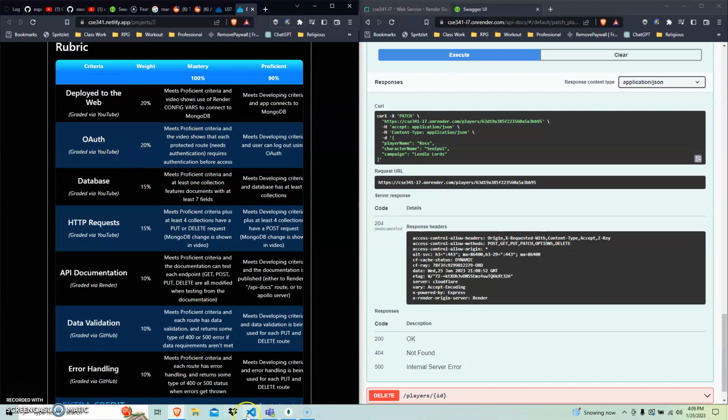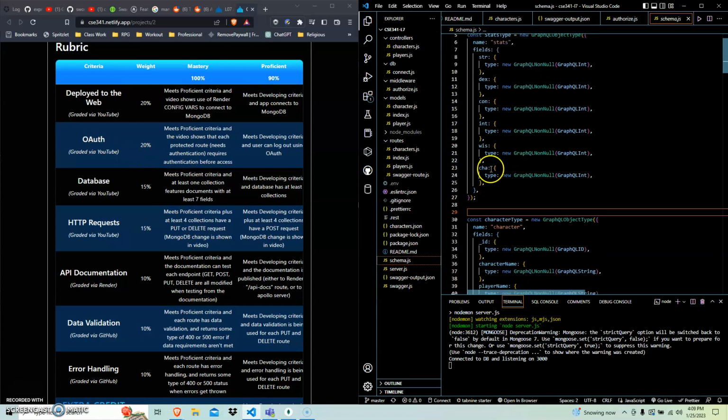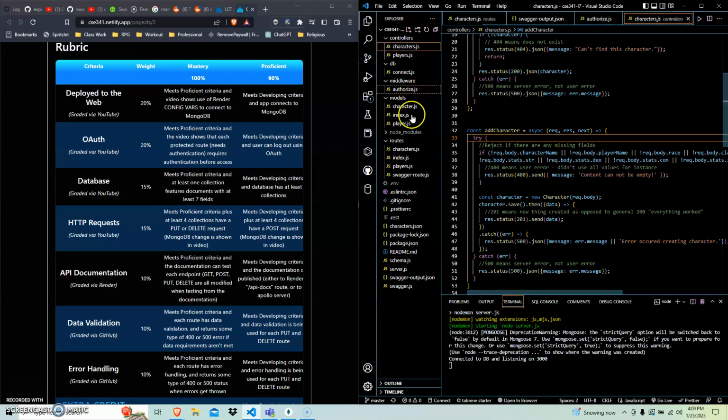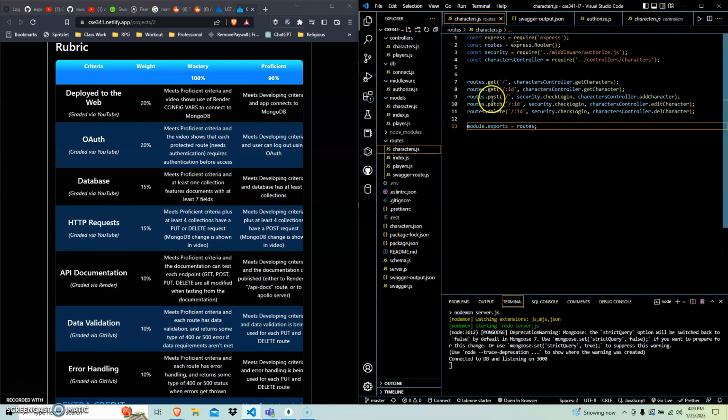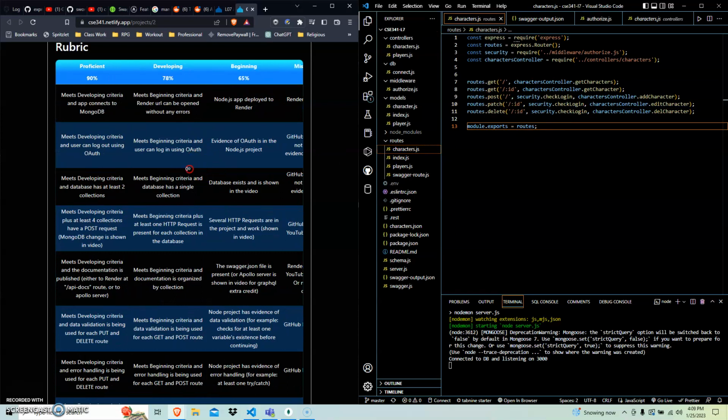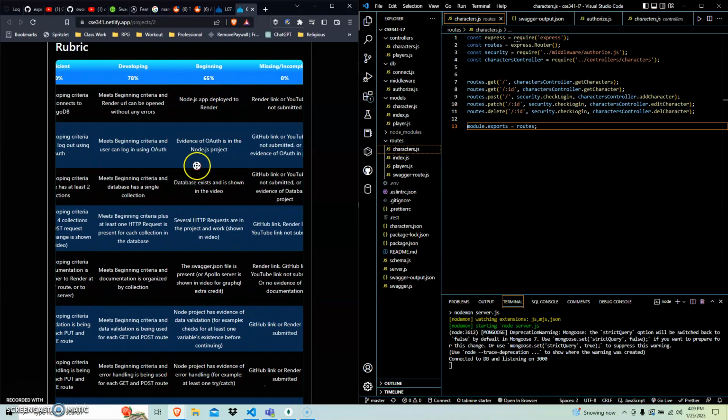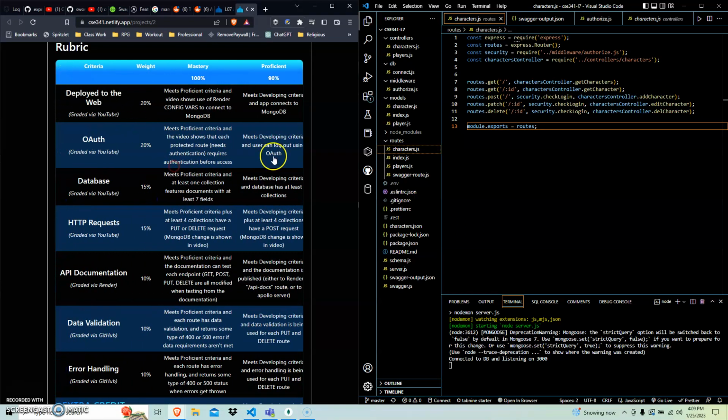So I have OAuth not on every single route just because I don't feel personally the need to. I just have it on my posts, my patches, and my deletes. But yeah, I can log out. Yep, each protected route requires authentication.